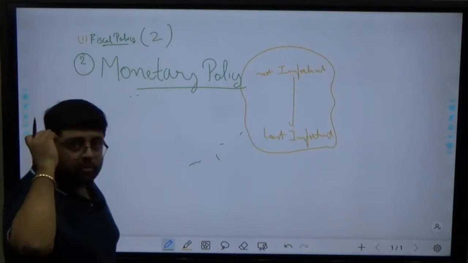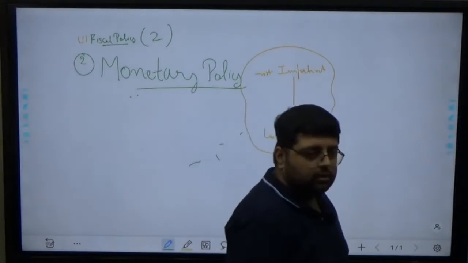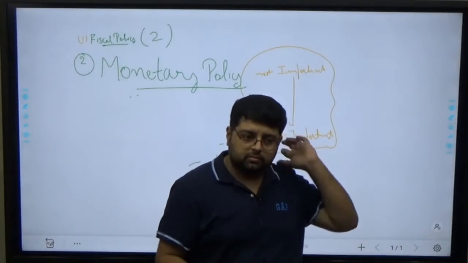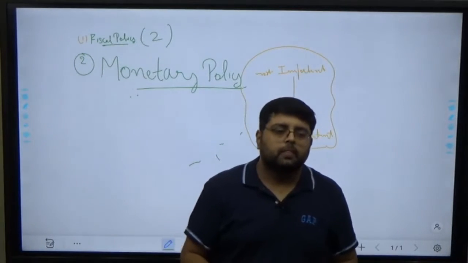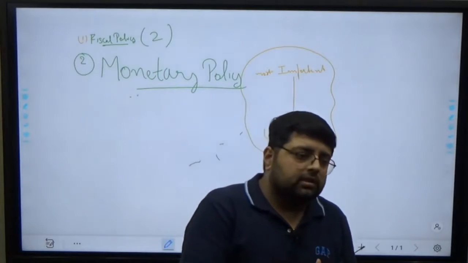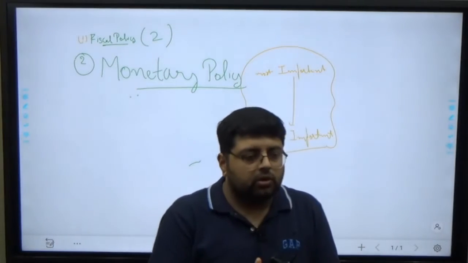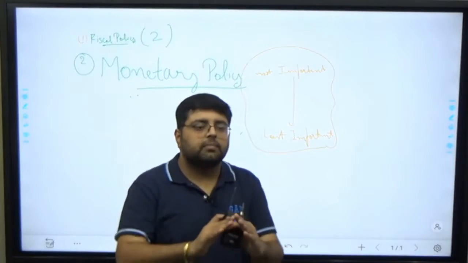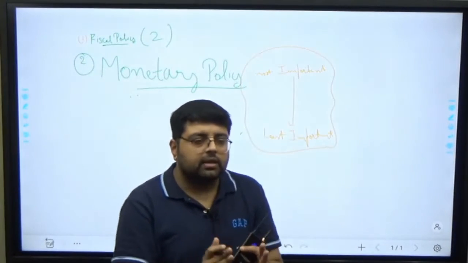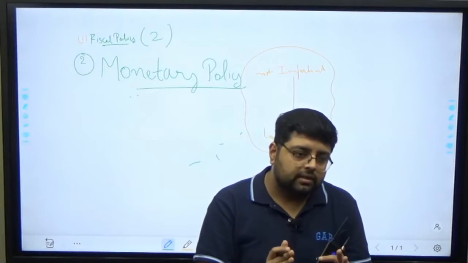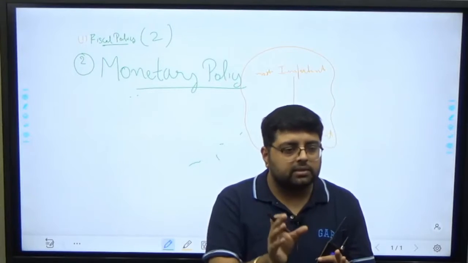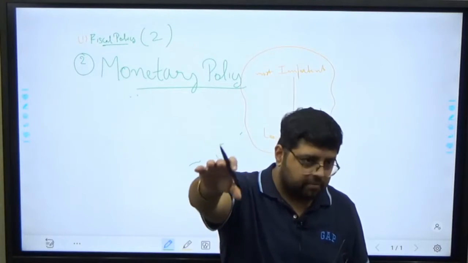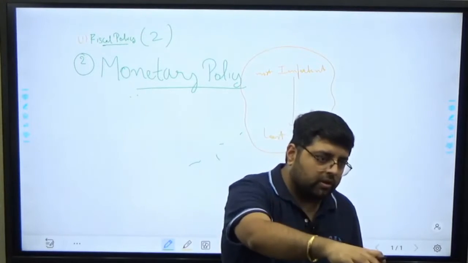Okay, now what do you mean by monetary policy? Monetary policy is basically related to your liquidity in the market. Means कि कितना पैसा मार्केट में है. When I am saying how much money is in the market, it means how much money is with the bank, how much money is in your pocket.